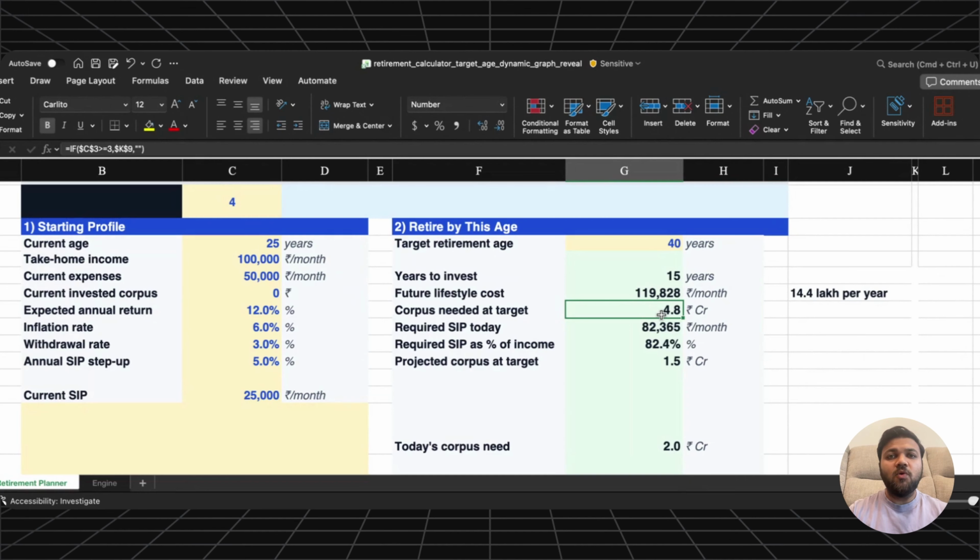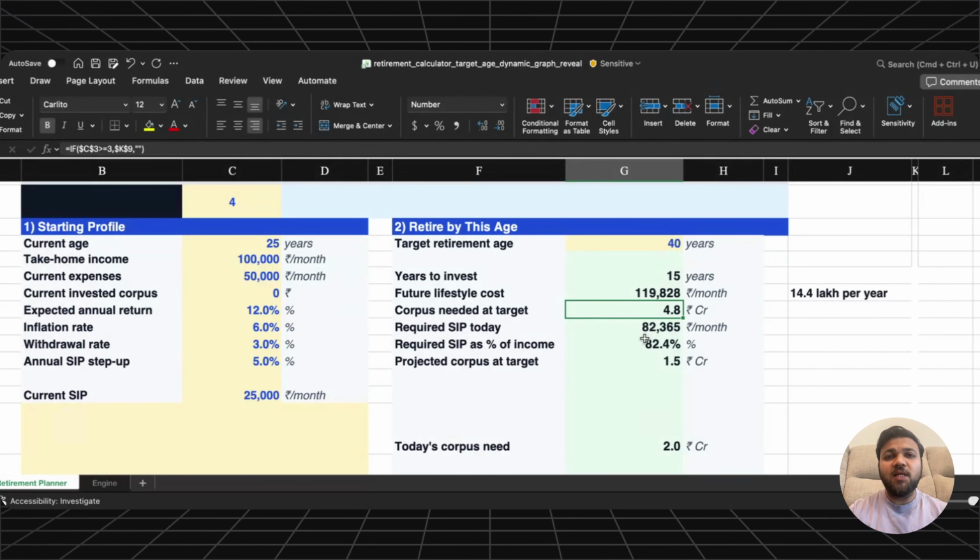Now, this number may look lower than the corpus needed at age 50, but remember they only have 15 years to build it. That is the hard part. To build this corpus by age 40, the required SIP today becomes roughly 82,000 per month. Now think about this. Their income is 1 lakh per month after tax. And to retire at 40, they would need to invest around 80,000 per month. That is almost 80% of their income.